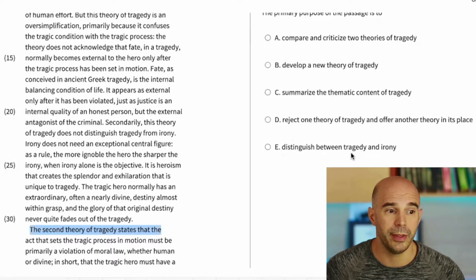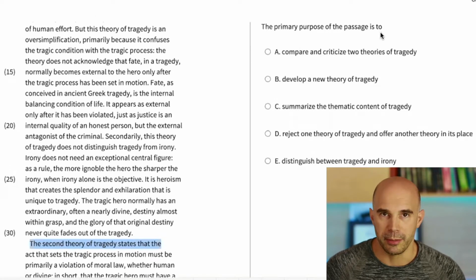E, distinguish between tragedy and irony. Without reading all the details, I bet that the author does do that just because I know how they design trap answers. I bet the author does do that somewhere, but that wasn't the primary purpose of the passage.